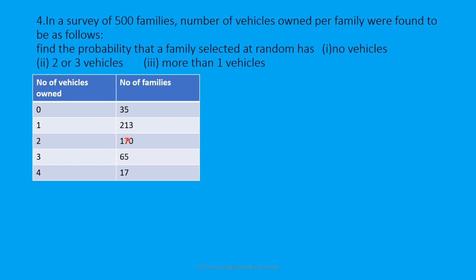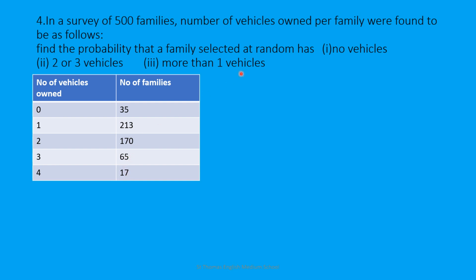That is 170 plus 65, that is 235. Now question number 3, that is more than one vehicle. The family selected has more than one vehicle. So you have to add the number of families having 2, 3 and 4 vehicles. That is 170 plus 65 plus 17.